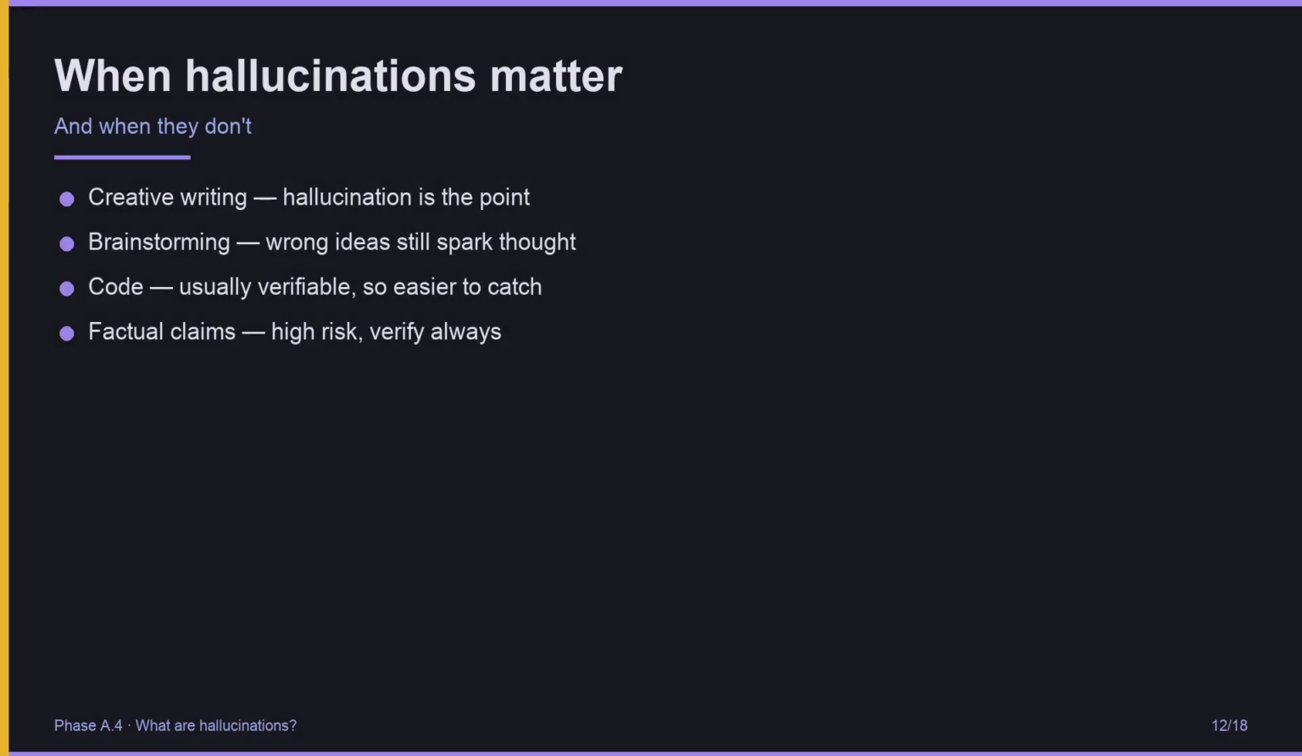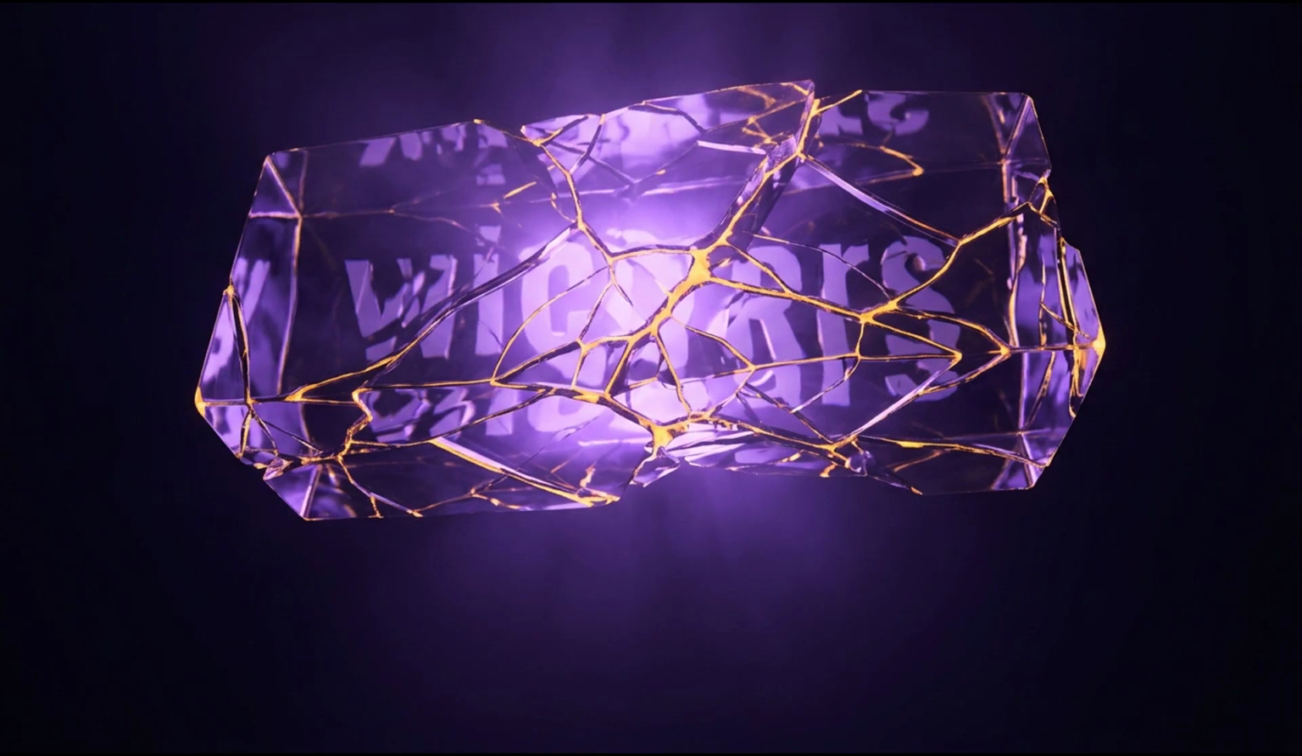When do hallucinations matter? Creative writing, they are the point. The model making up a story is exactly what you want. Brainstorming, wrong ideas still spark useful thought. Code, usually verifiable, so easier to catch. You run it, and it either works or it doesn't. Factual claims, high risk. If you rely on the model for a fact, you must verify that fact independently. Always. Hallucinations aren't a bug to be fixed. They are a property of how AI works.